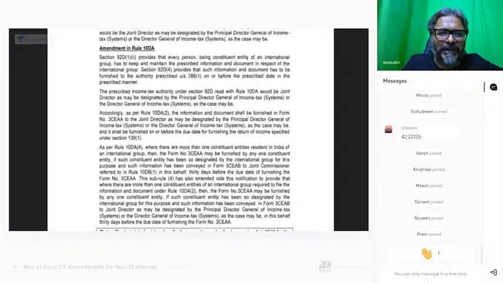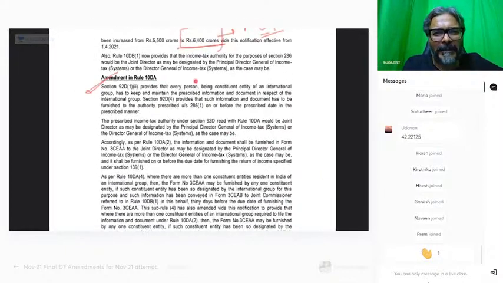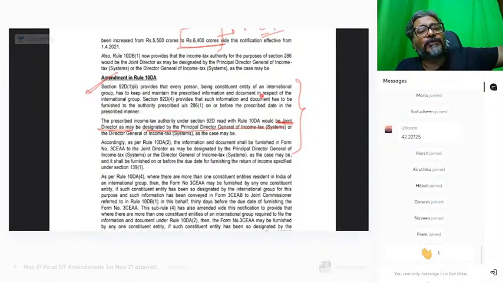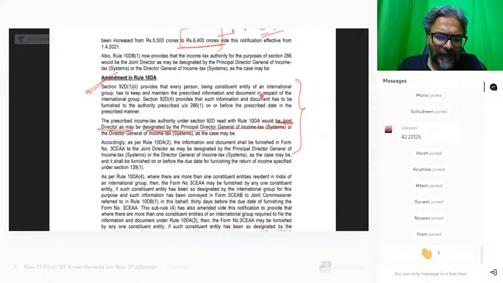Fine. And students, you can read this part here. In the CBCR, the reporting has to be done to the Joint Director as may be designated by the Principal Director General of Income Tax Systems. So CBCR reporting is to be done to whom? Joint Director. Who is designated by whom? By the Principal Director General of Income Tax Systems. That's it. Did you all get this one, students? All of you through? Fine.